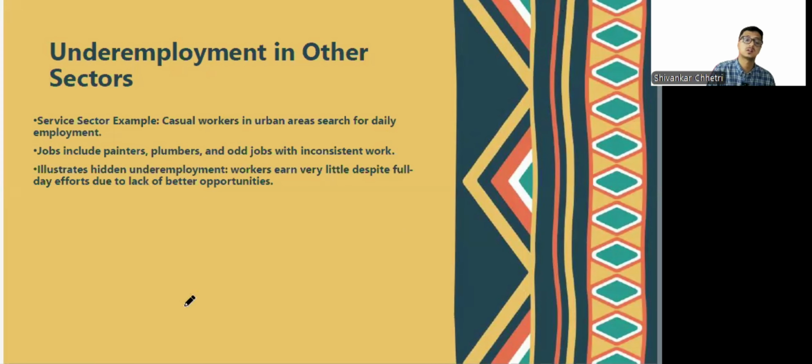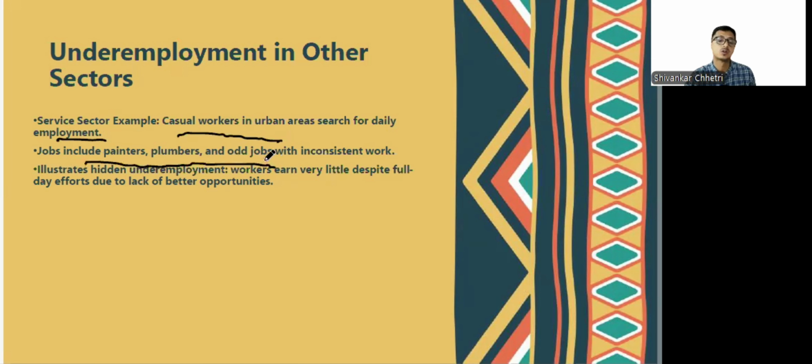Underemployment in other sectors, even in other sectors, we find the case of underemployment. Casual workers in urban areas, the construction workers, the painters, plumbers, odd jobs workers, rickshaw pullers, etc. They are all the underemployed people in the urban sector because they are also not working to their full potential.